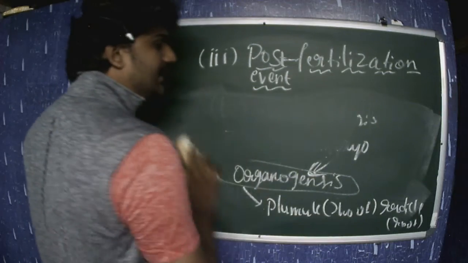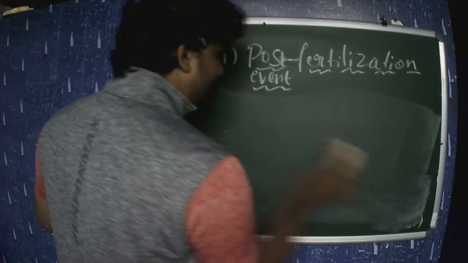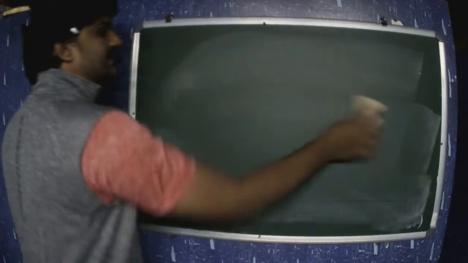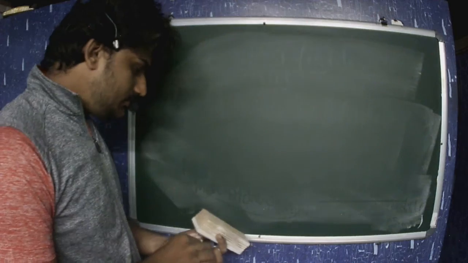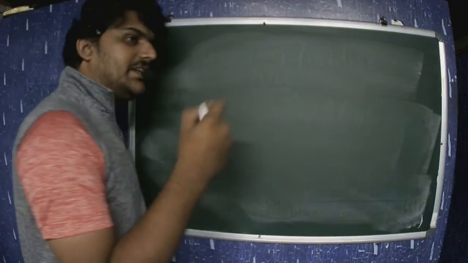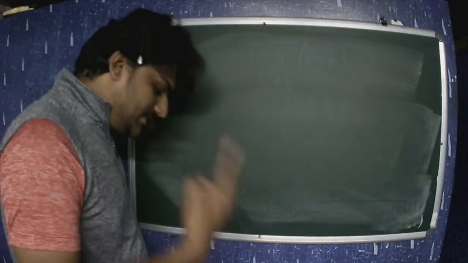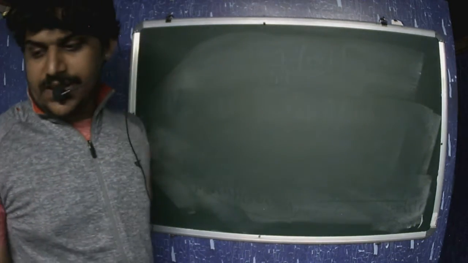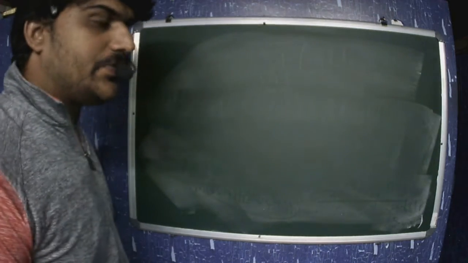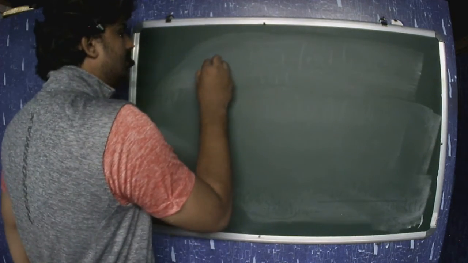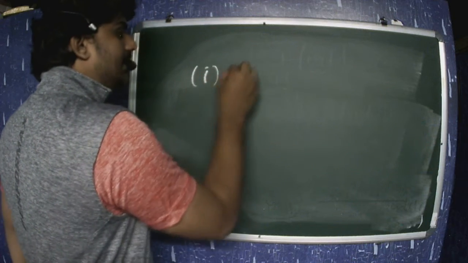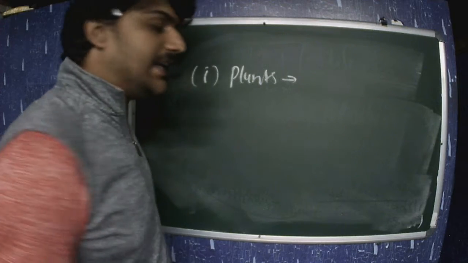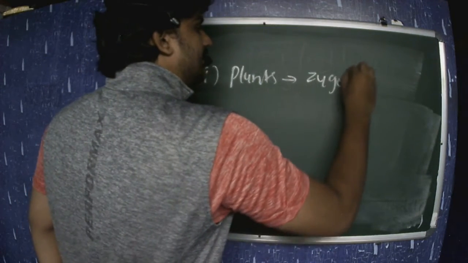Here I am going to add something extra for you people. I told you that different kinds of development of zygote take place, right? For example, in plants, the zygote develops into the embryo.